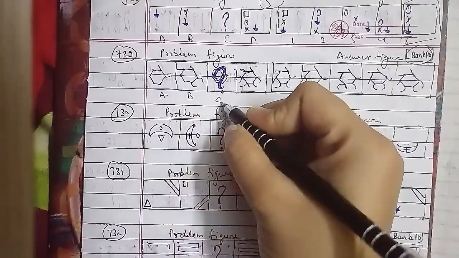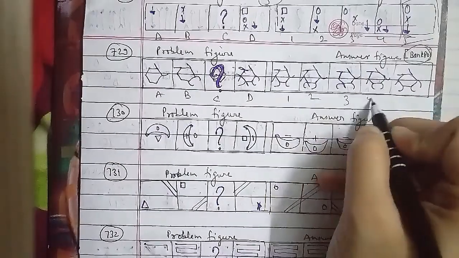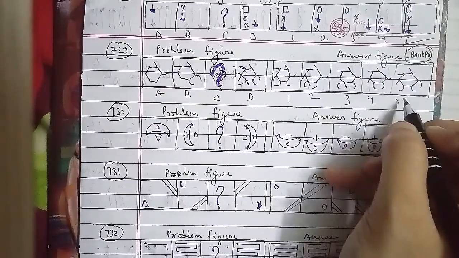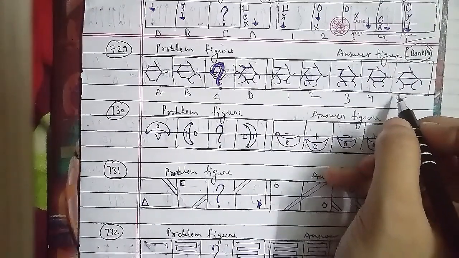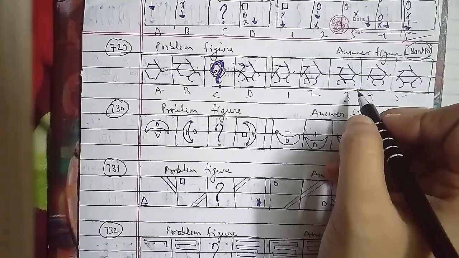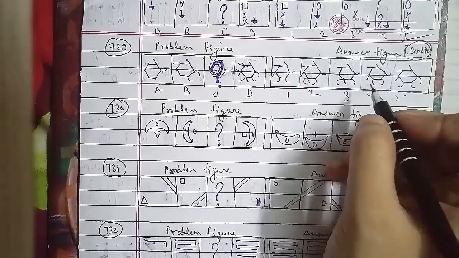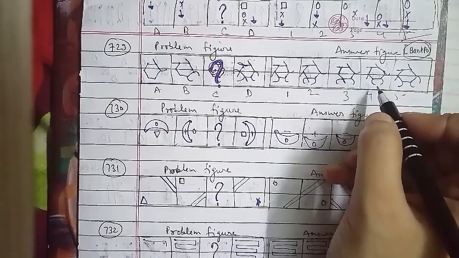Let's go ahead with the other one, another question that we have to talk about, which is your 730th question of the session, and we have your problem figures and these were the answer figures as well. In the same case, this has been named as figure A, this is B, this is C and this is D. This is your 1, 2, 3, 4 as well as 5.